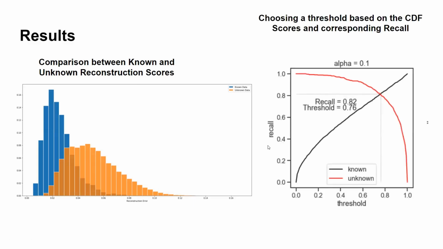Now what we did is we calculated the recall for both known and unknown class for different threshold values and plotted them on this graph. And using this graph, we can then decide upon an optimum threshold as per our use case. Thank you. For this experiment, we use the MNIST data set.